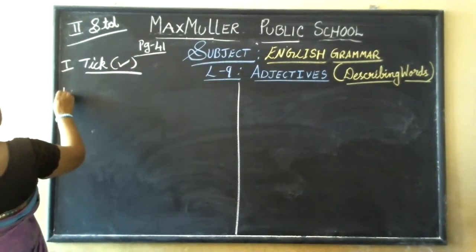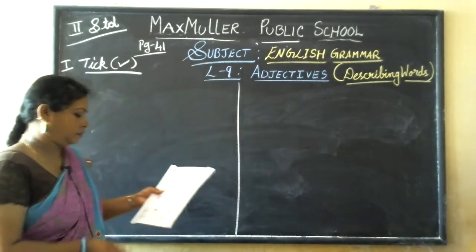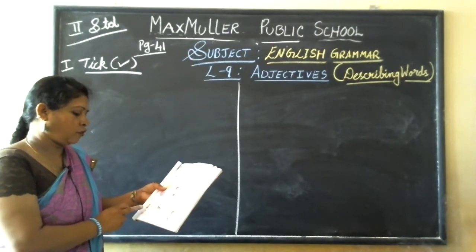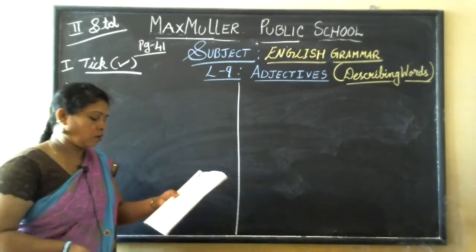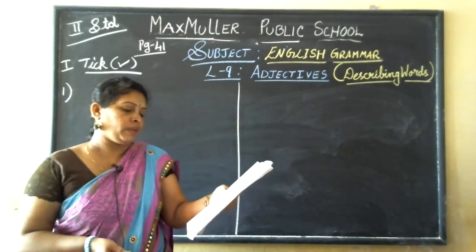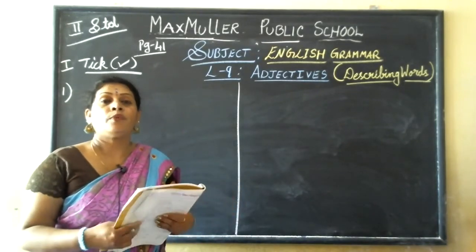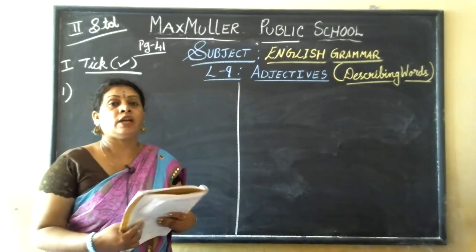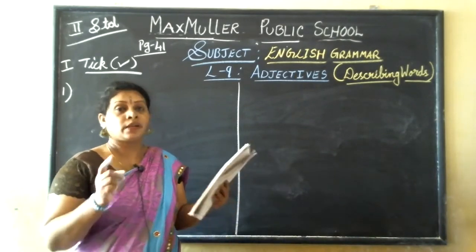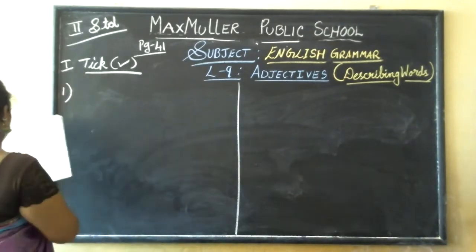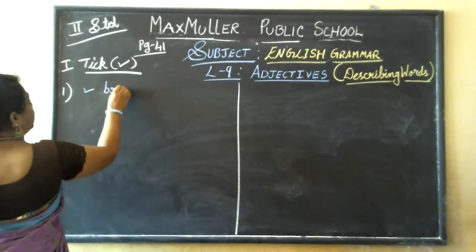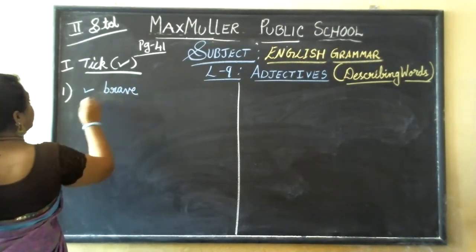So first one, they have given the picture of a policeman. So what are the options? Brave, scared. Now police people will always be brave, they are not scared. So the word brave is the correct adjective. So I'll write B-R-A-V-E, brave.